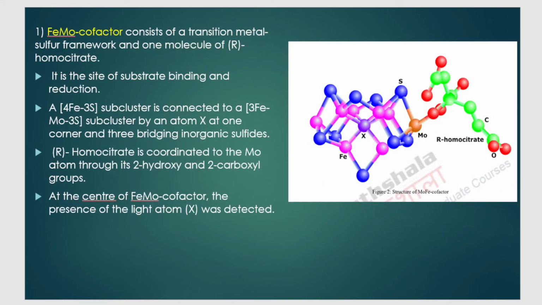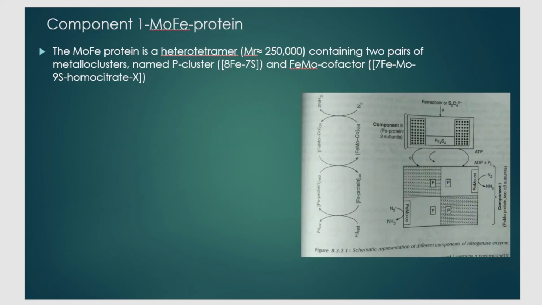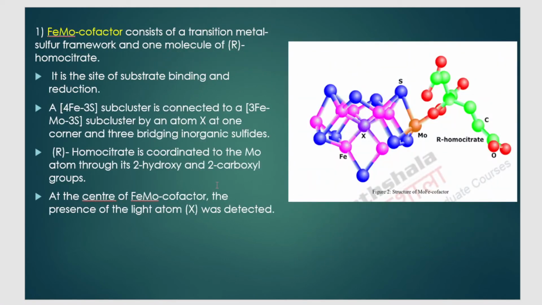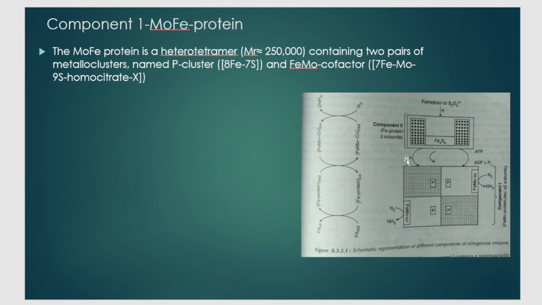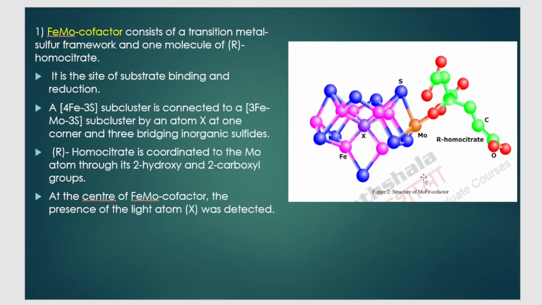Next, we are studying individually about FeMo cofactor and about P cluster. These two are the parts of FeMo protein, so we will study individually about them. Now this is the structure of FeMo cofactor. Here it is just represented like this, but its actual structure is this one. You don't really have to know this. If you know how to draw this diagram, that is more than enough. And this is here for your understanding. I have put this diagram here. It is a detailed structure of FeMo cofactor.